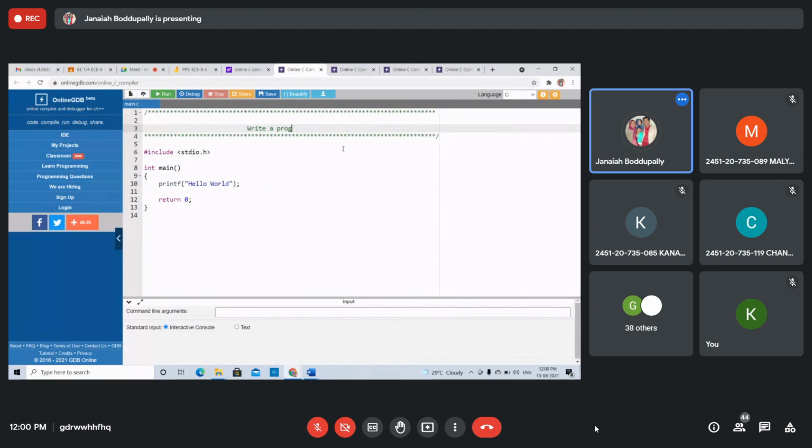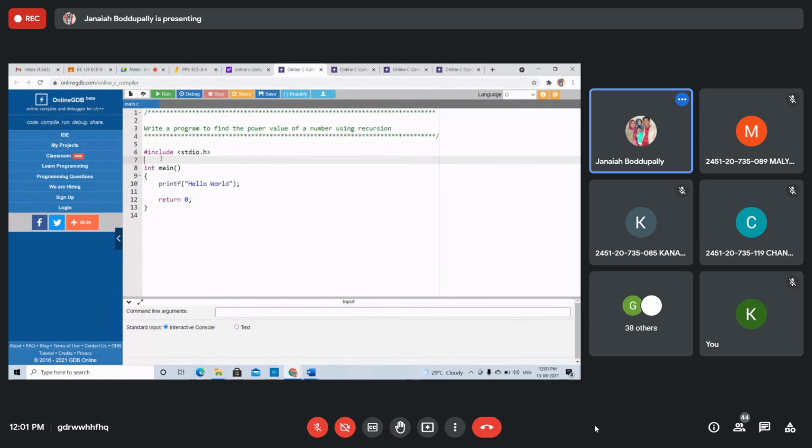Write a program to find the power value of a number using recursion. Right, using recursion, how to find. Can I show this one also? Right, students, use the power function.